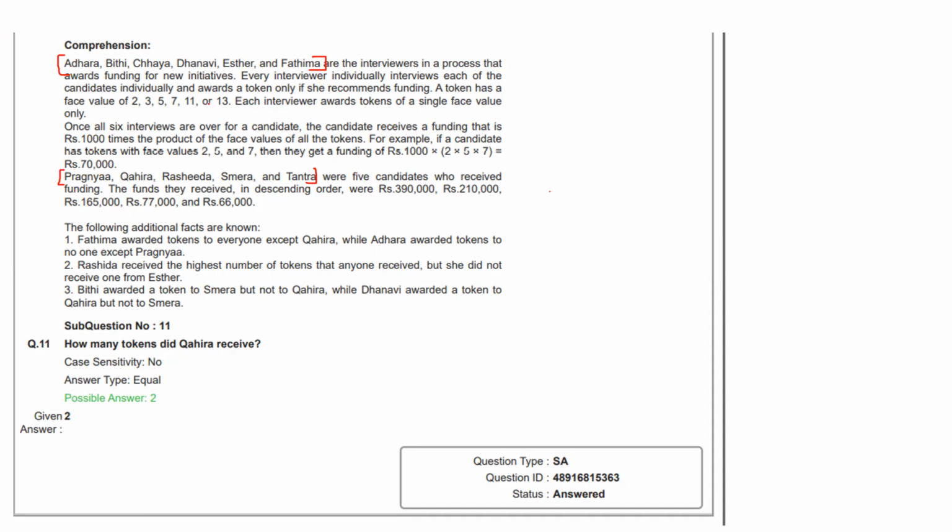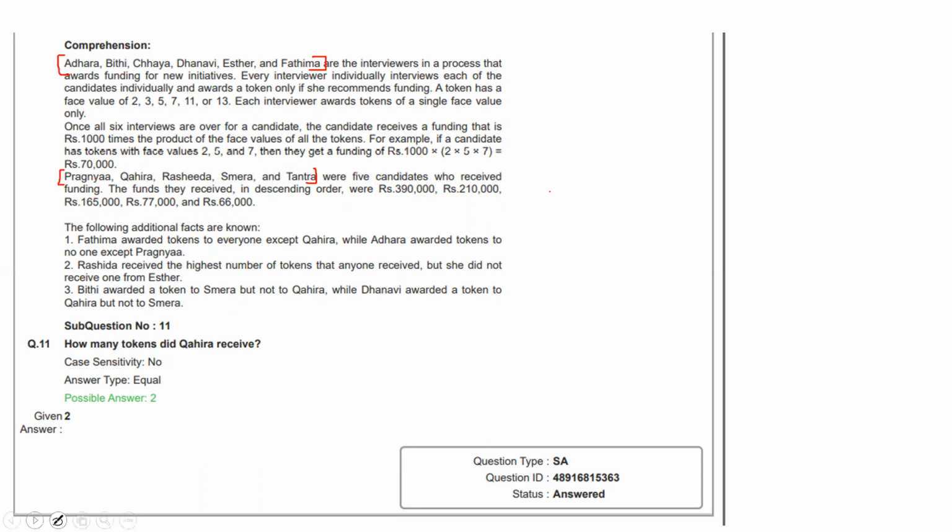Say we take an example of Adhara. Adhara can provide only one value of token, like only two, or only three. It's not like she provides two to Praganya, three to Kahira and five to Smera. Only if she provides two, then she can provide two to Praganya, Kahira, Rashida, anyone. The same goes for the other sharks or interviewers as well. And the amount they receive will be the product of the tokens they received times 1,000. And these are the candidates, and these are the points.